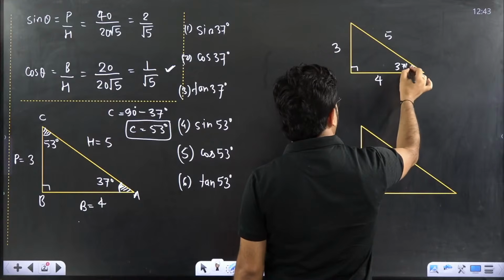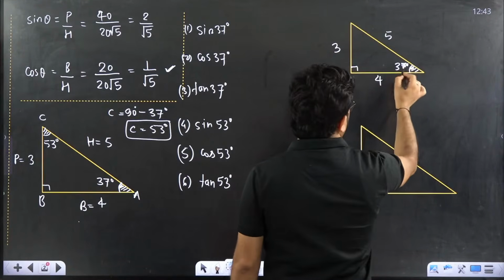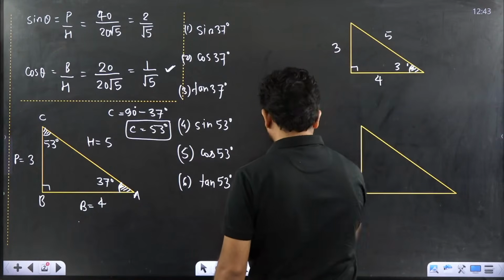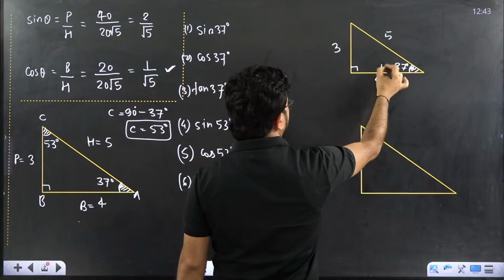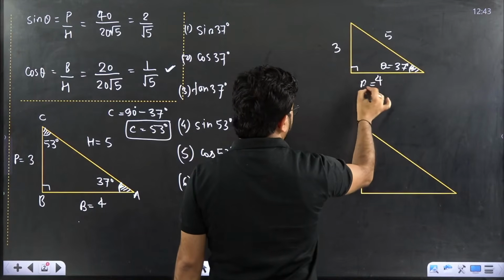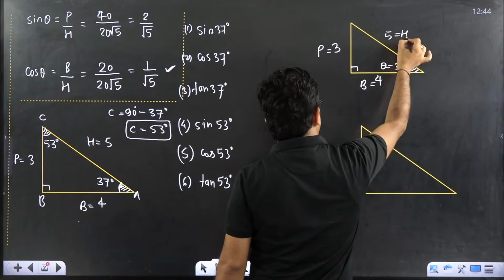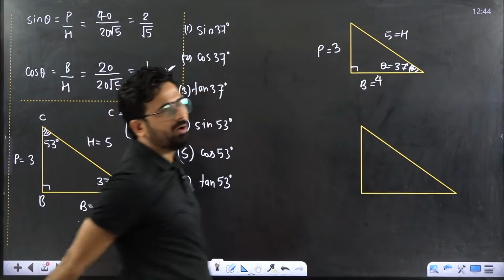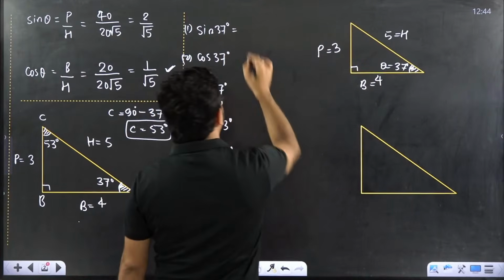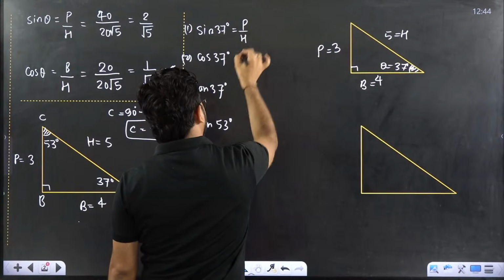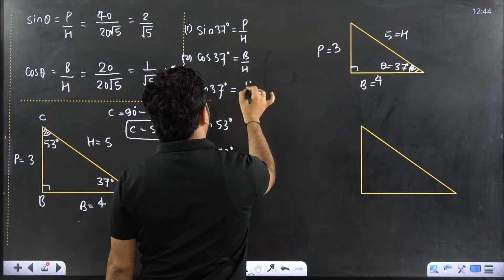Very simple, because I am saying this angle is theta, 37. That means near to theta would be base, opposite to theta would be perpendicular, and this is definitely hypotenuse. Using this, you have to write all the values. Sin 37 means perpendicular upon hypotenuse. Cos is base upon hypotenuse. Tan is perpendicular upon base.